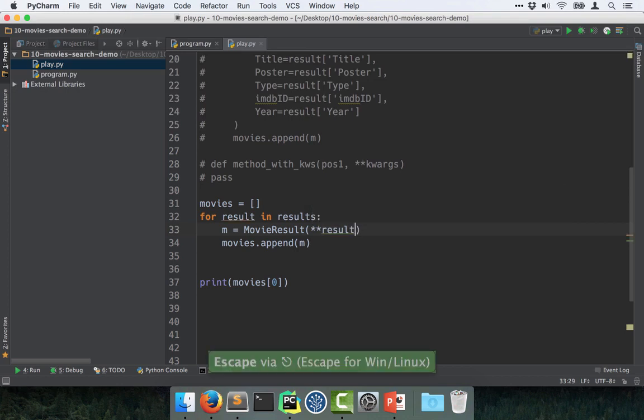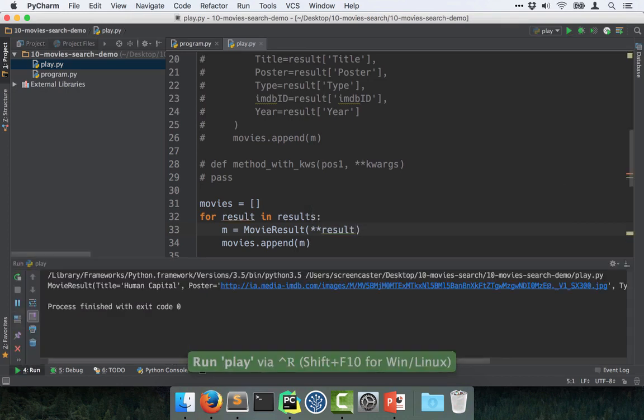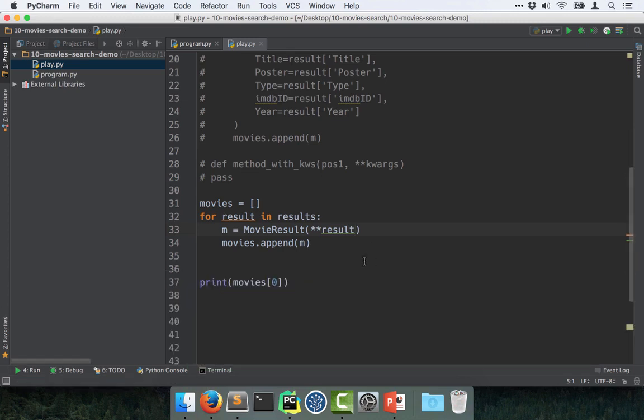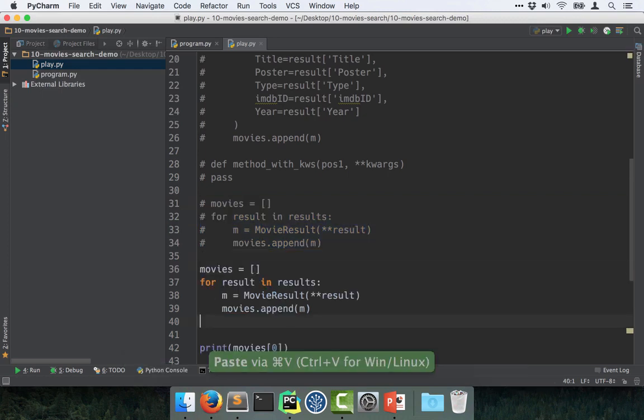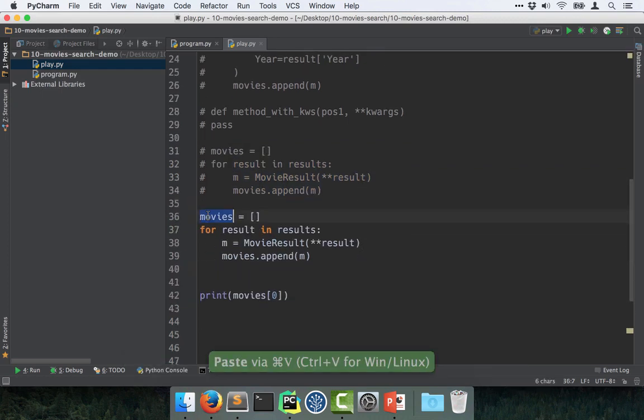That's it. Now if I run it, it should operate exactly the same. Boom, it does. You can see title set, poster set, and everything. Isn't that cool? That's improvement 1. Let's keep going. Improvement 2 is we saw with list comprehensions and generator expressions that we don't really need to make a list and append to it if all we want to do is build up this list.